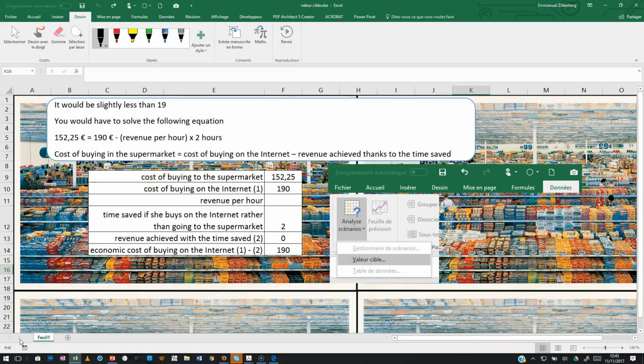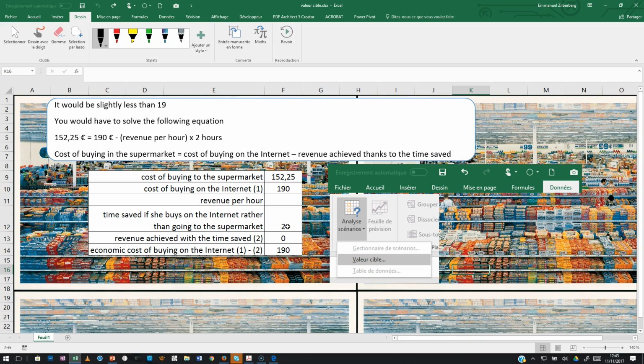For this question, you were asked to compare the cost of buying items in a supermarket, for which you would have to take a car, and the cost of buying on the internet. And the person who hesitated between those two options is an architect. She's a freelancer, and going to the supermarket requires 2 hours. That's what you see in this cell here.